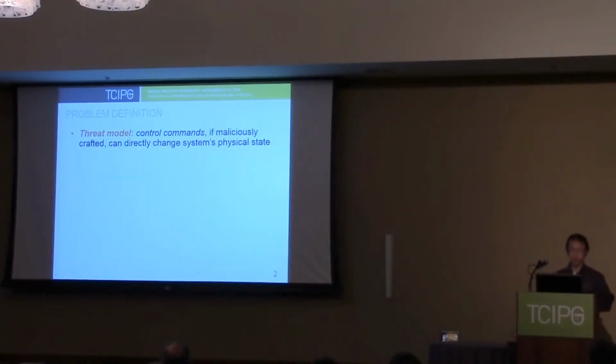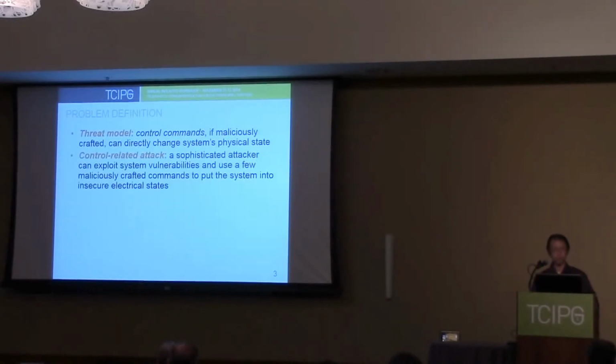In today's power grid, the SCADA system delivers information, such as sensor measurements or control commands, over an IP network. This introduces a critical threat model to the power system, as a maliciously crafted control command can directly change the system's physical state. So we focus on what we call control-related attacks, in which a sophisticated attacker can exploit system vulnerabilities and use just a few maliciously crafted control commands to put the system into insecure electrical states.